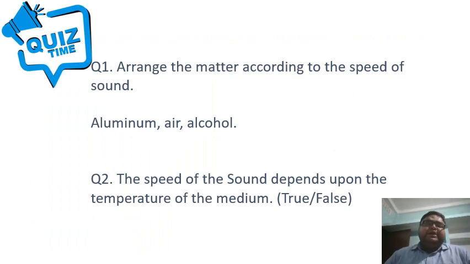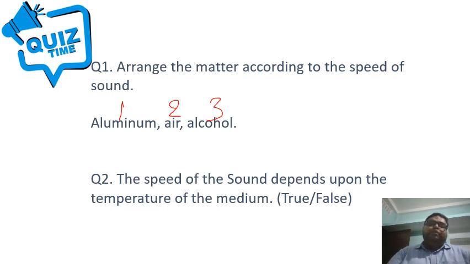First of all, what you need to do is arrange the matter according to the speed of the sound. Okay. So see, aluminum I have numbered as 1, air I have numbered as 2, and alcohol is numbered 3. So what will be the correct sequence for this?